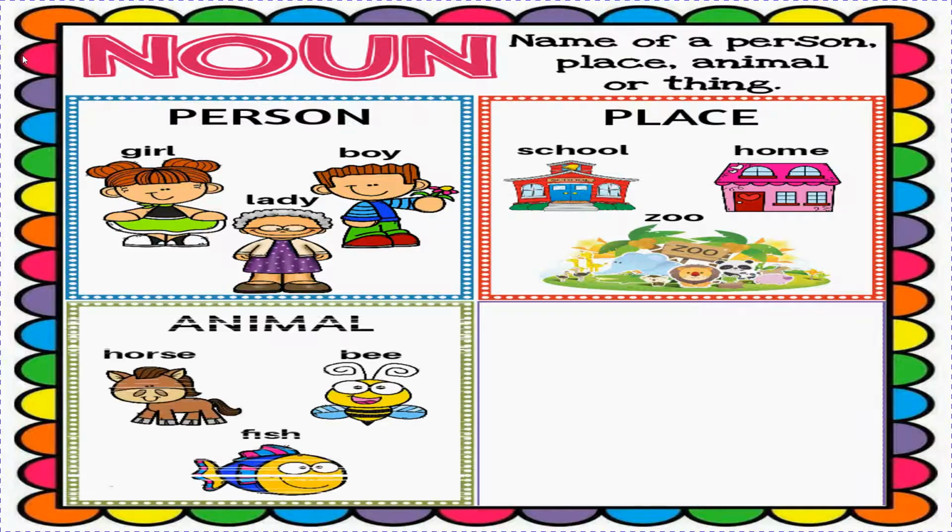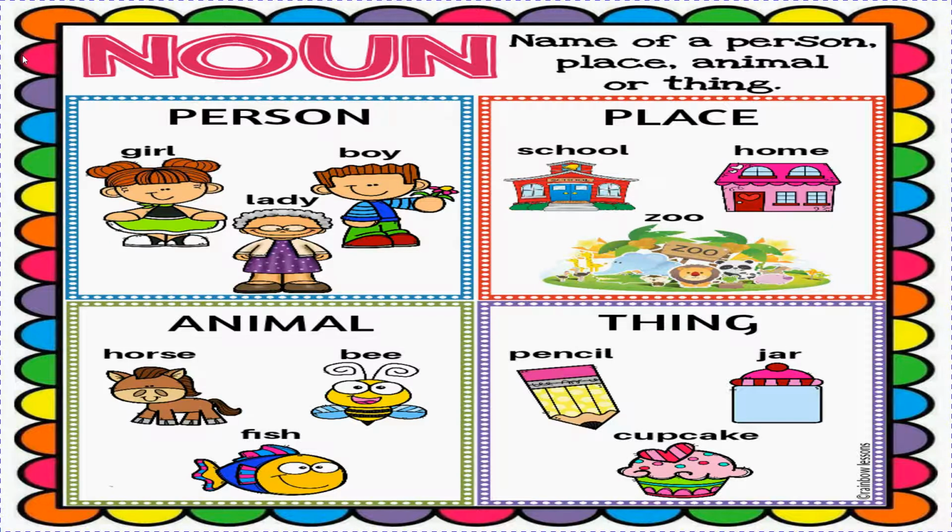Fine. Animal, horse, bee, fish. Like you can say dog. So what is the name of your dog? What is the name of your cat? In the same way, thing like pencil, jar, cupcake. Fine. So what is a noun? It is a name of a person, place, animal or thing.